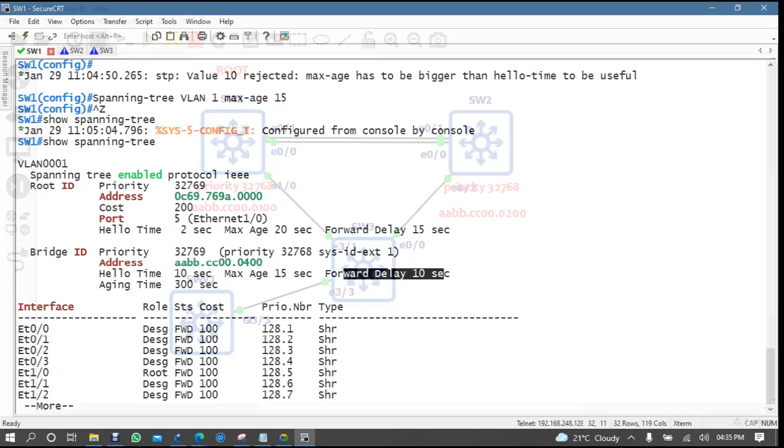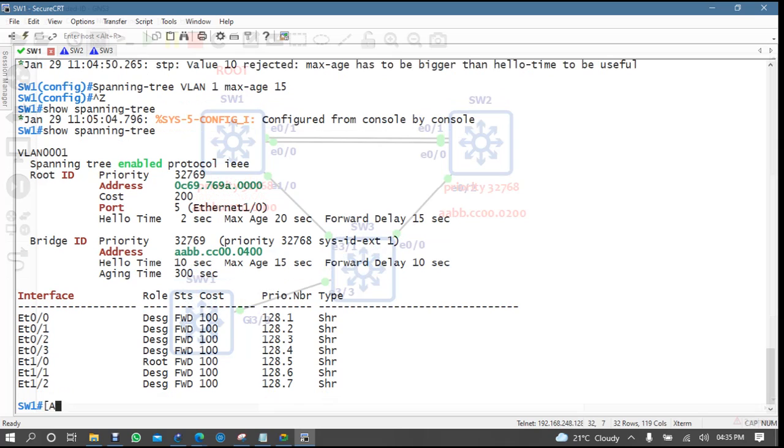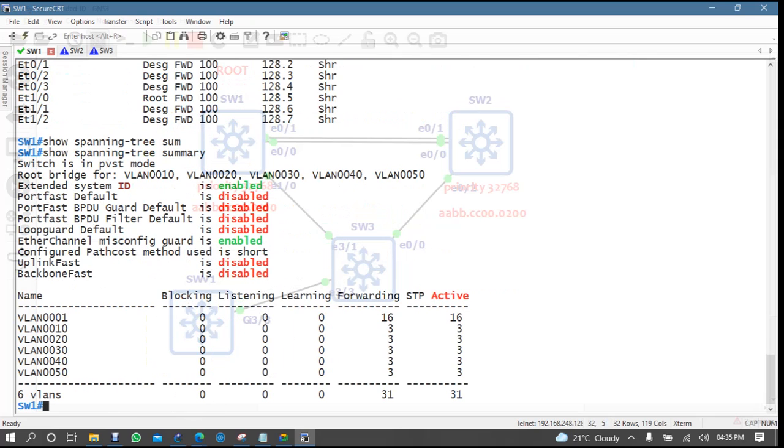If you have, like, three VLANs, you have to list all three VLANs with the modification of hello. Because if you check here, show spanning tree summary, right now I'm running PVST mode. PVST, right? So if I come here,